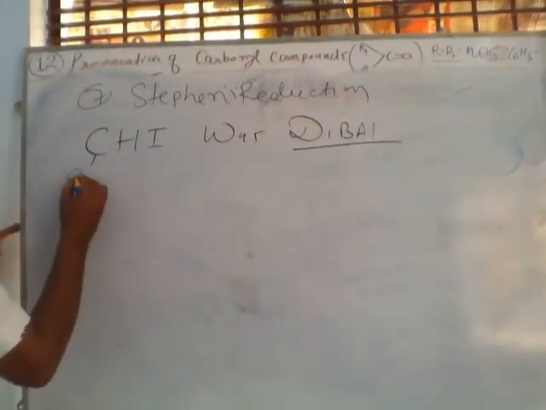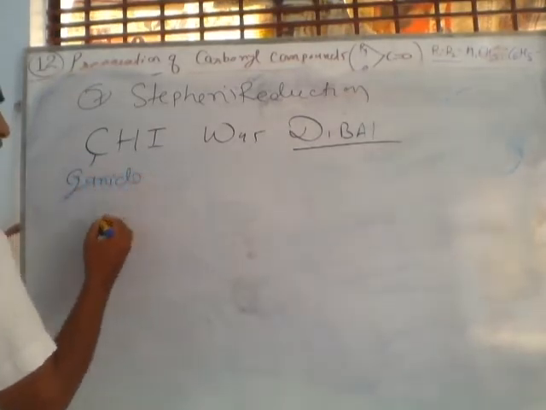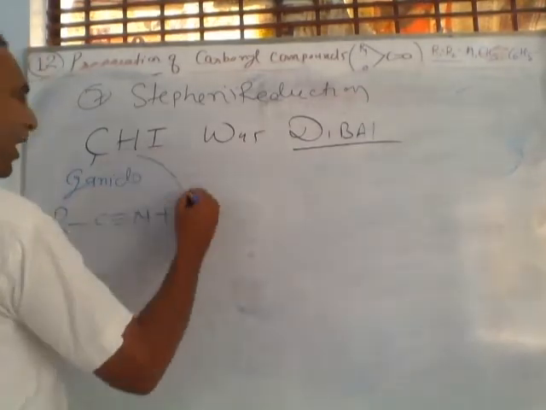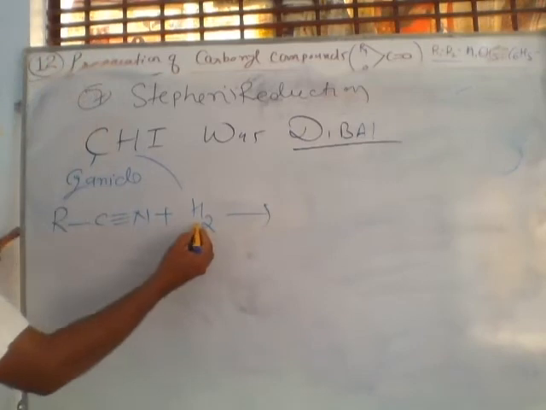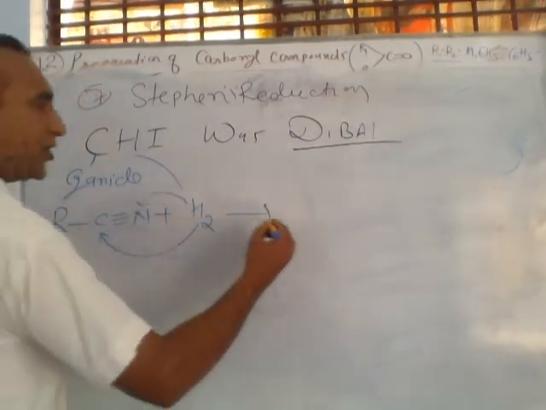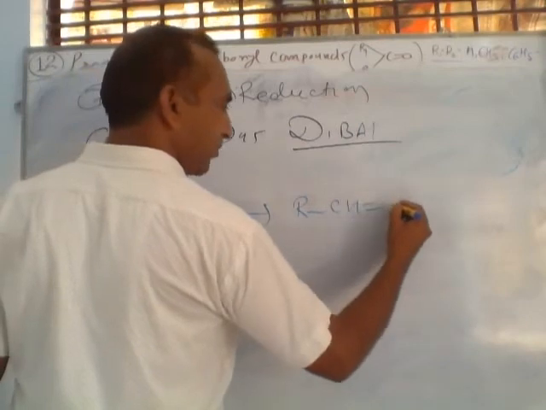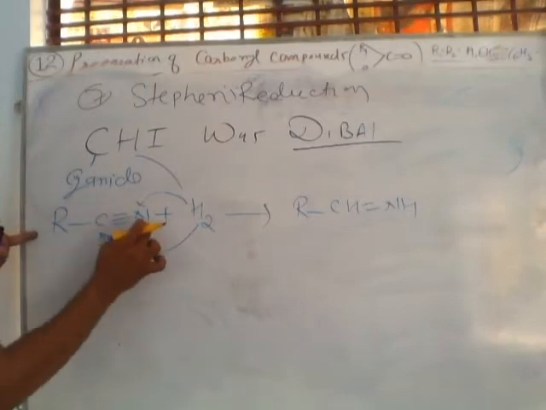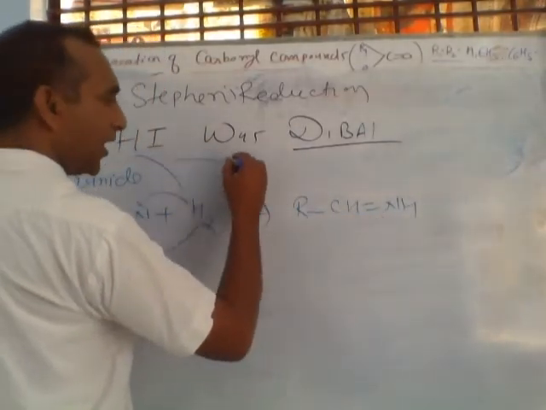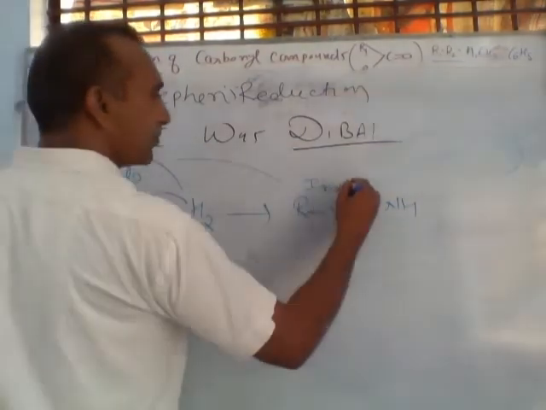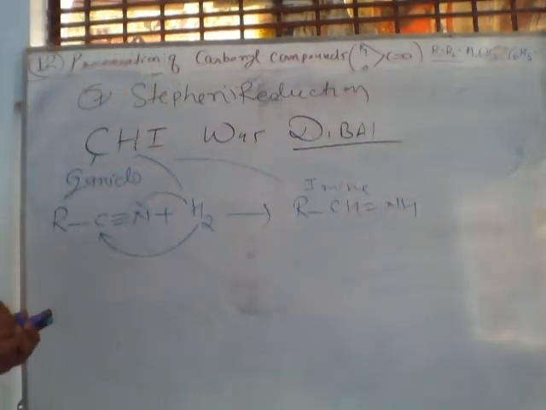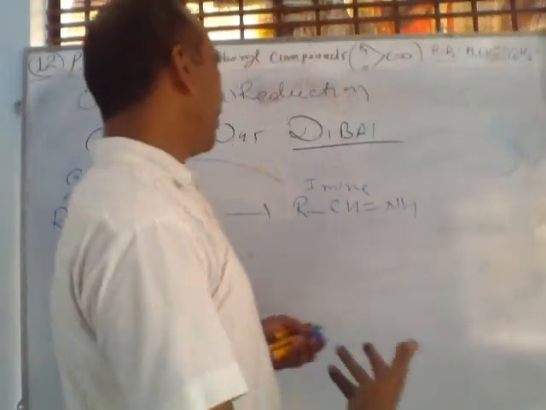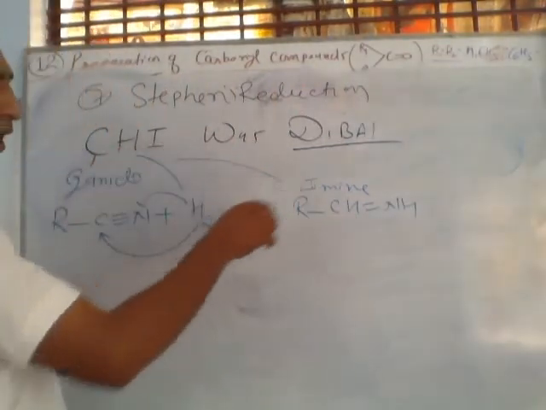Here C stands for cyanide. So what was cyanide? Cyanide also called nitrile. These are nitrile compounds. H stands for hydrogen. So this hydrogen react here, here and here. This type compound will form RCH double bond NH. This type compound. RC triple bond N. This hydrogen joined here and here. This type compound form. This compound is called I. I stands for this compound name is imine. So chai means on reduction of cyanide, intermediate compound form called imine, CHI, imine.